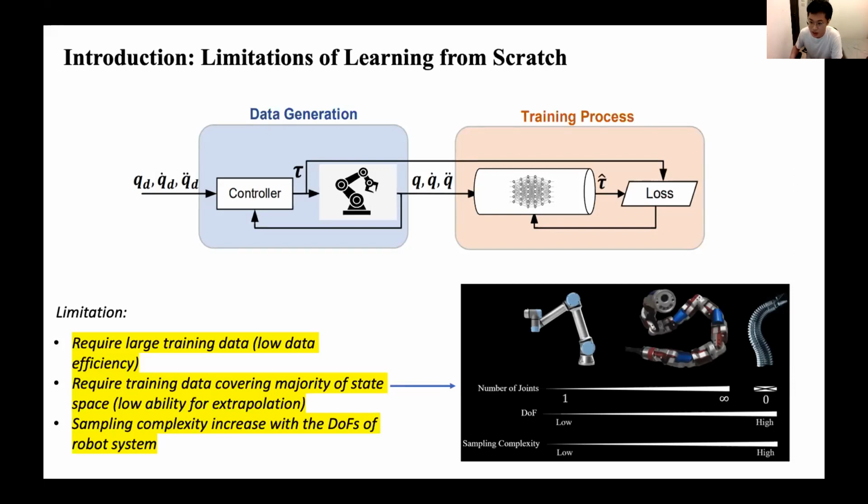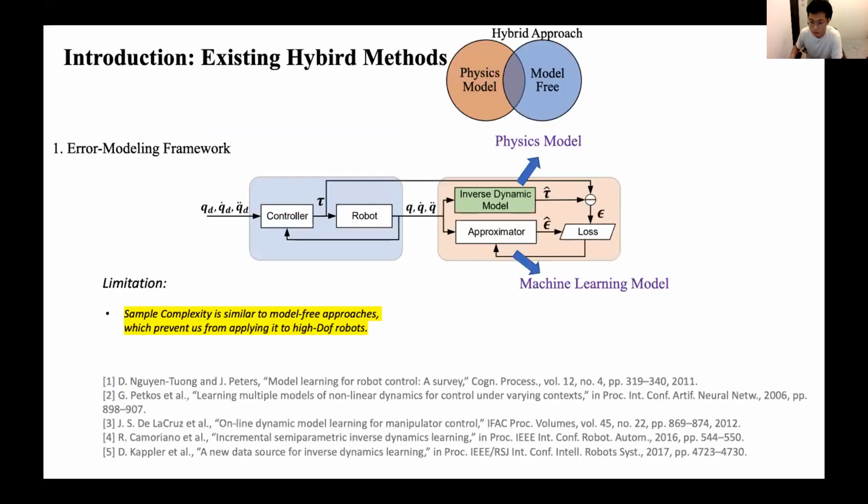Sampling data using the learning from scratch approach is required to cover the majority of the state space with adequate density. This requirement is hard to meet for the high-DOF system, since the sampling complexity exponentially increases with the dimensionality of the state space. In practice, the sampling problem prevents the practitioner from applying the learning from scratch approach to high-DOF robots, considering the expense of the data generation, for example, the mechanical maintenance and long operational time.